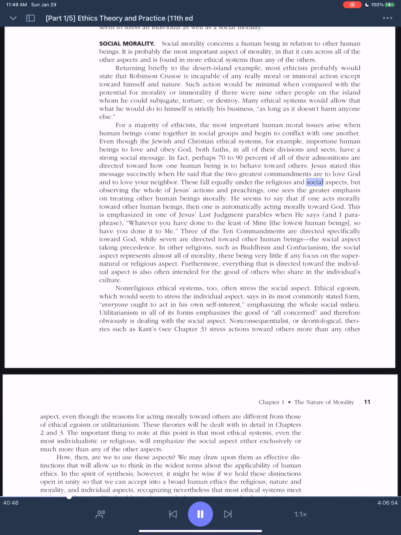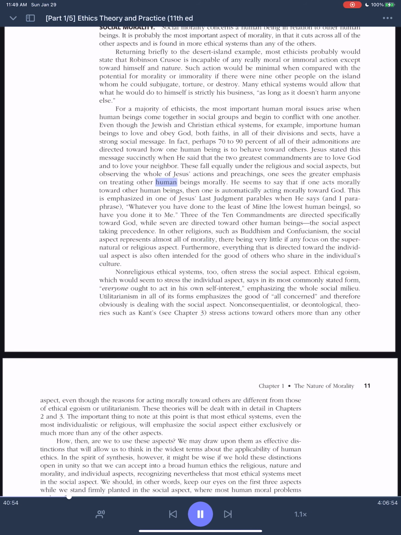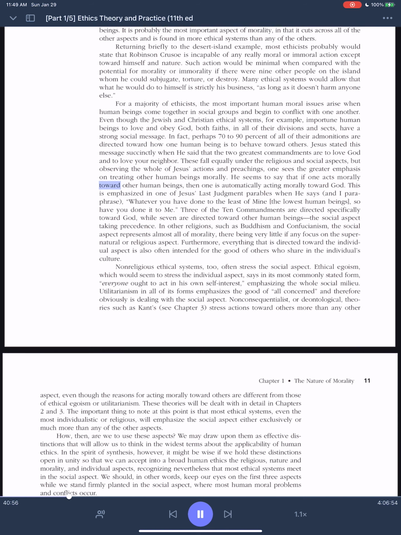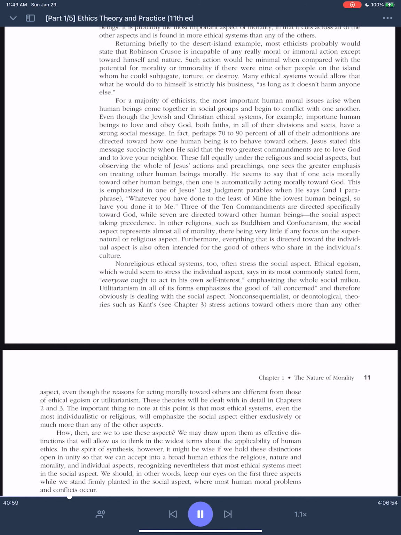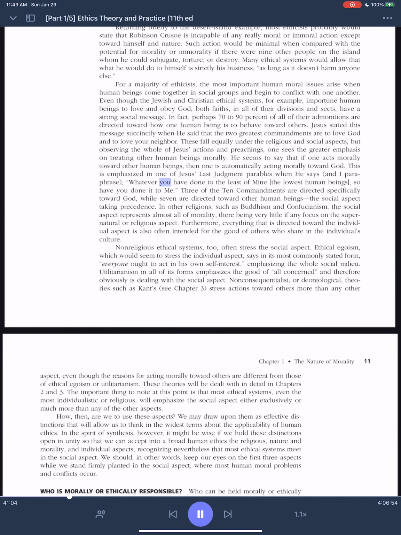These fall equally under the religious and social aspects, but observing the whole of Jesus' actions and preachings, one sees the greater emphasis on treating other human beings morally. He seems to say that if one acts morally toward other human beings, then one is automatically acting morally toward God. This is emphasized in one of Jesus' last judgment parables when he says, and I paraphrase, whatever you have done to the least of mine, the lowest human beings, so have you done it to me.